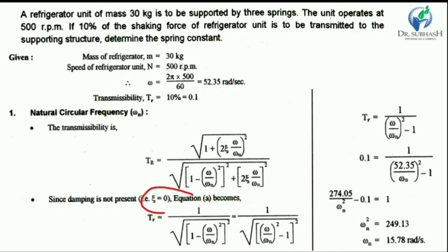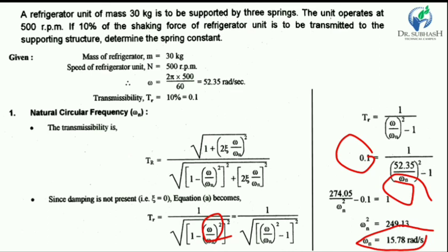So the multiplication value is 0, so 1 plus 0, and here also this value is 0. So we only have to find the value of omega n. We know the value of TR and the value of omega, so from that we can find omega n, which is 15.78 radian per second.